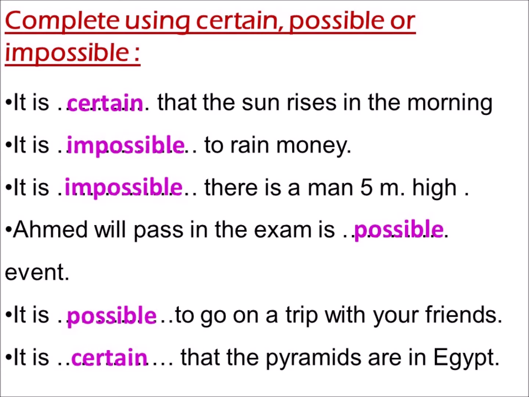Ahmed will pass the exam. This may happen or not, so this is a possible event. It is what to go on a trip with your friends? This is a possible event because this may happen or not. It is what that the pyramids are in Egypt? Yes, it's sure. So it's a certain event that the pyramids are in Egypt.